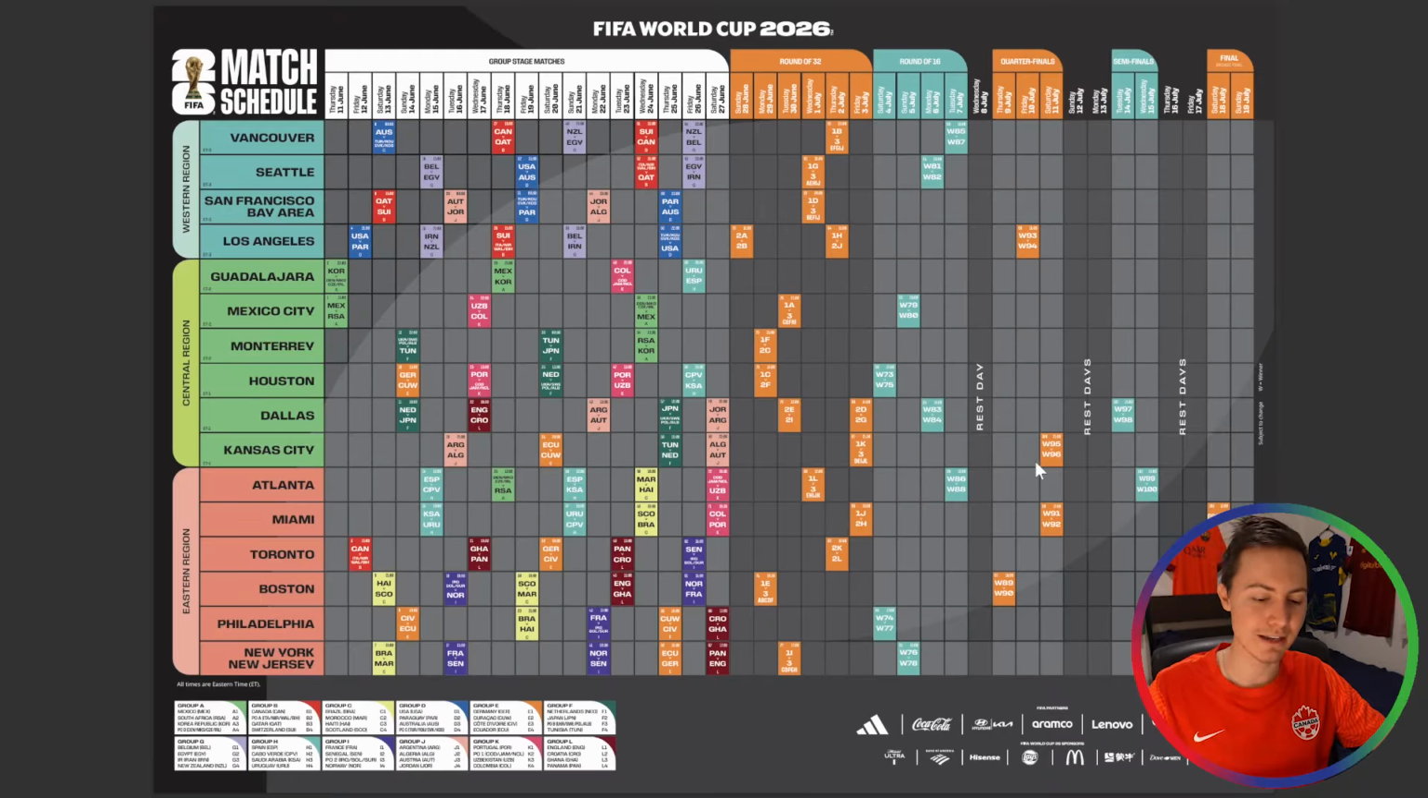Then we have 2 rest days in between, which leads us into the semifinals, which is going to see one game happening on July 14th and then another game happening on July 15th. And then 2 more rest days before the third place match on July 18th. And then the final game, the 2026 World Cup final, is going to be taking place on July 19th.